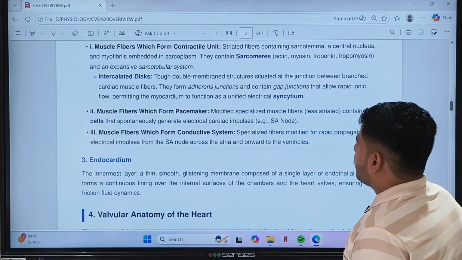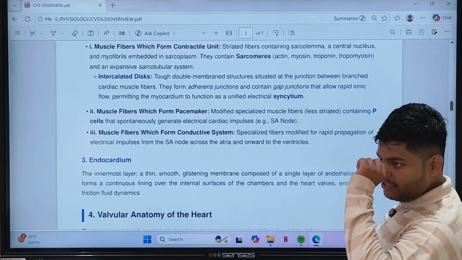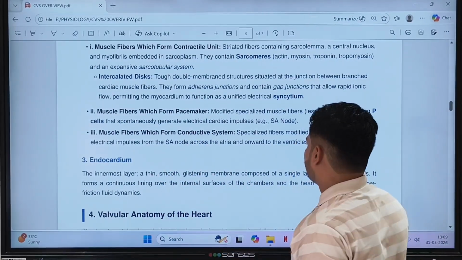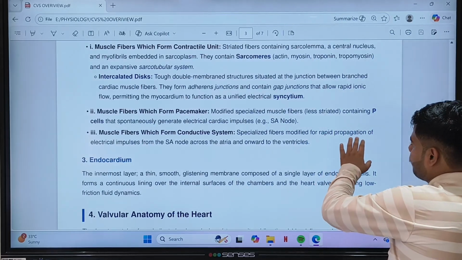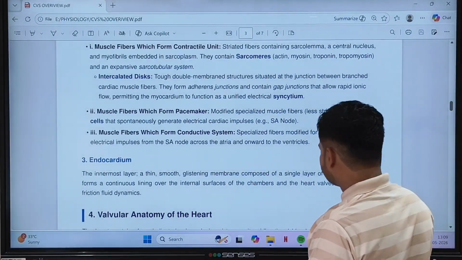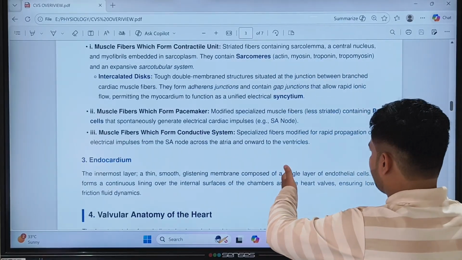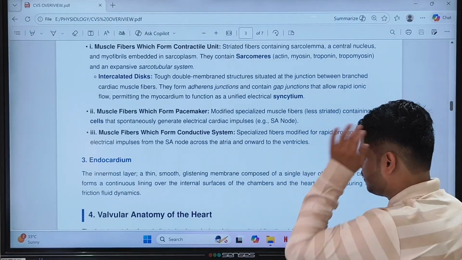Muscle fibers which form the conductive system, which initiate the electrical activity and transport the electrical activity. Specialized muscle fibers modified for rapid propagation of electrical impulses from the SA node across the atria and onwards to the ventricles.